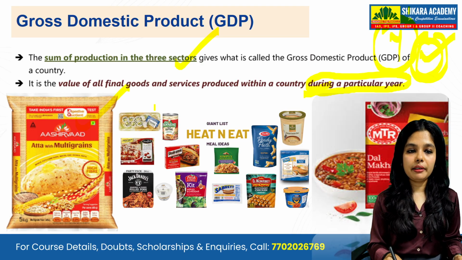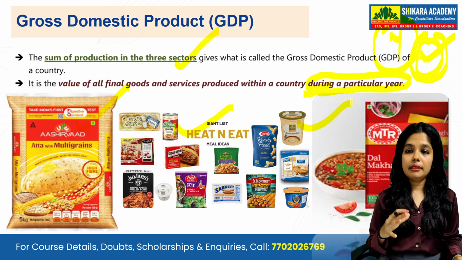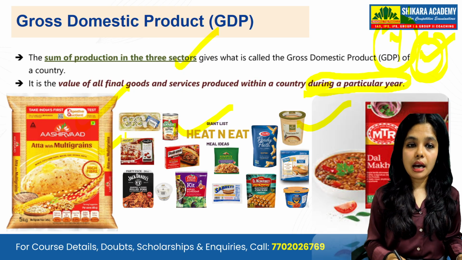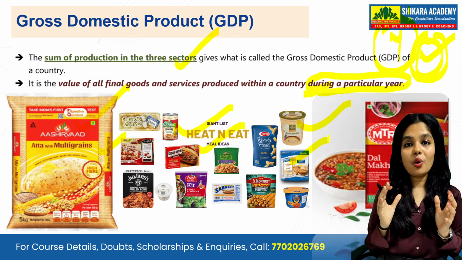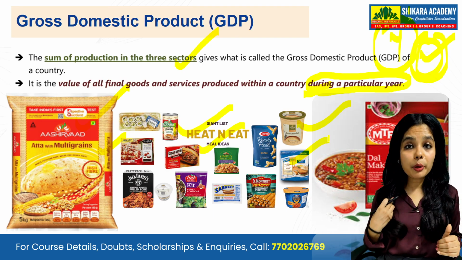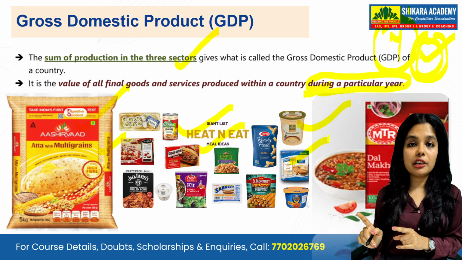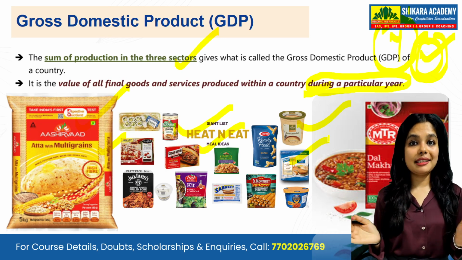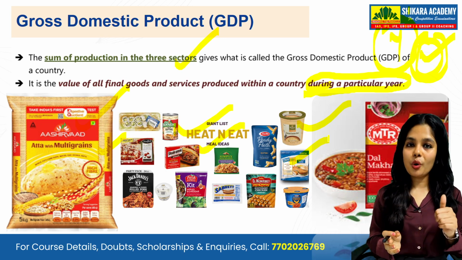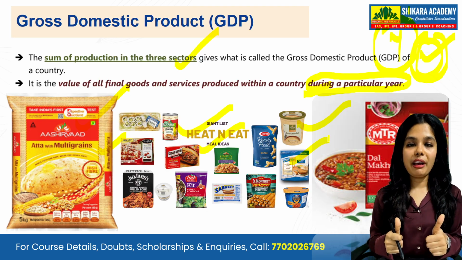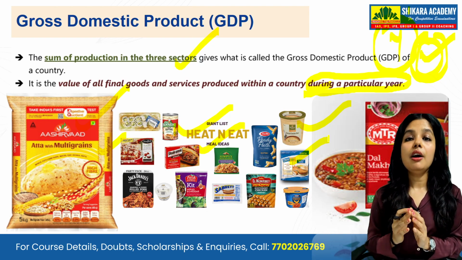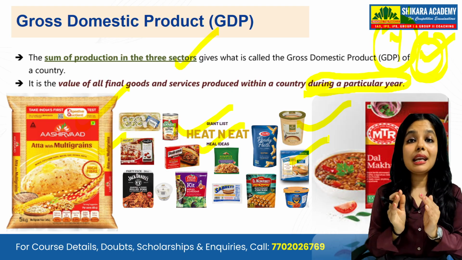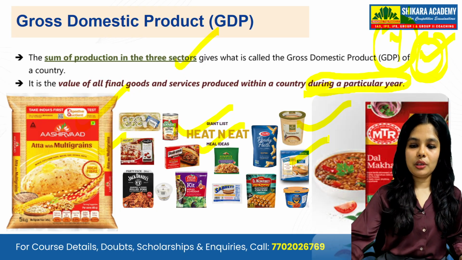So these are your final products. You can see them in the market. Yes, the MTR ready-to-make food, all the packaged stuff, be it atta, grains, dairy sector, all of this will be calculated, my dear students. And not only products but services also. Suppose an IT engineer is working under an industry, that is the service sector, tertiary sector, giving output, that will also be calculated. Not only production but also the service sector, the manufacturing sector, the tertiary sector, the goods and services, everything will be calculated when it comes to GDP in a particular year for a specific country.